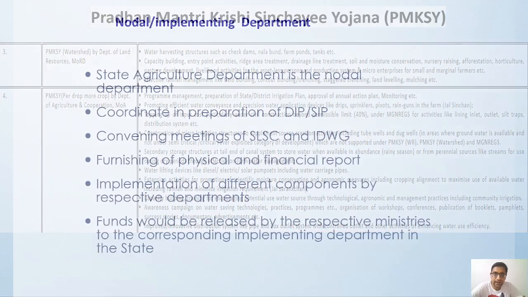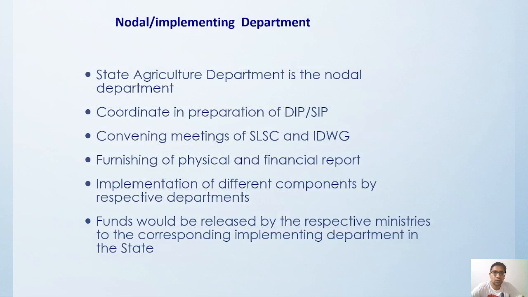Okay, now here you can see who the nodal implementing department is. So what is the nodal and implementing department over here? Okay, first of all, the state agriculture department is going to be the nodal department from where everything will be transferred.